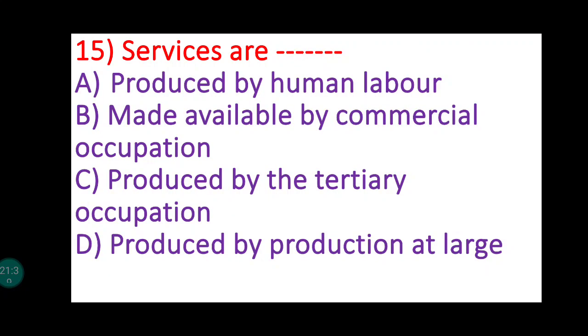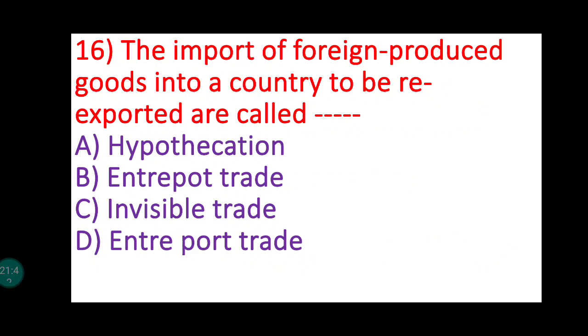16th one, the import of foreign produced goods. I am not taking the 15th one because it is of the other chapter, wrongly typed over here. We will see it for the other chapter. Now see the 16th one. The import of foreign produced goods into a country to be re-exported are called.